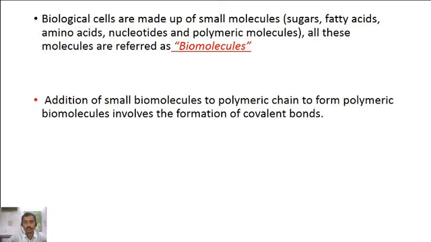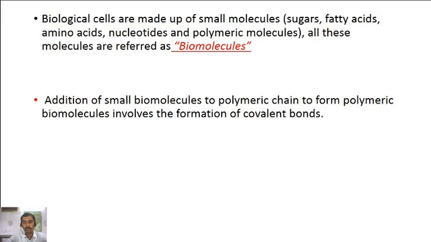That means while forming polymeric biomolecules like polysaccharides, lipids, proteins, and DNA molecules, there is an addition of small biomolecules to the polymeric chain, and the added small biomolecules are linked together by covalent bonds.